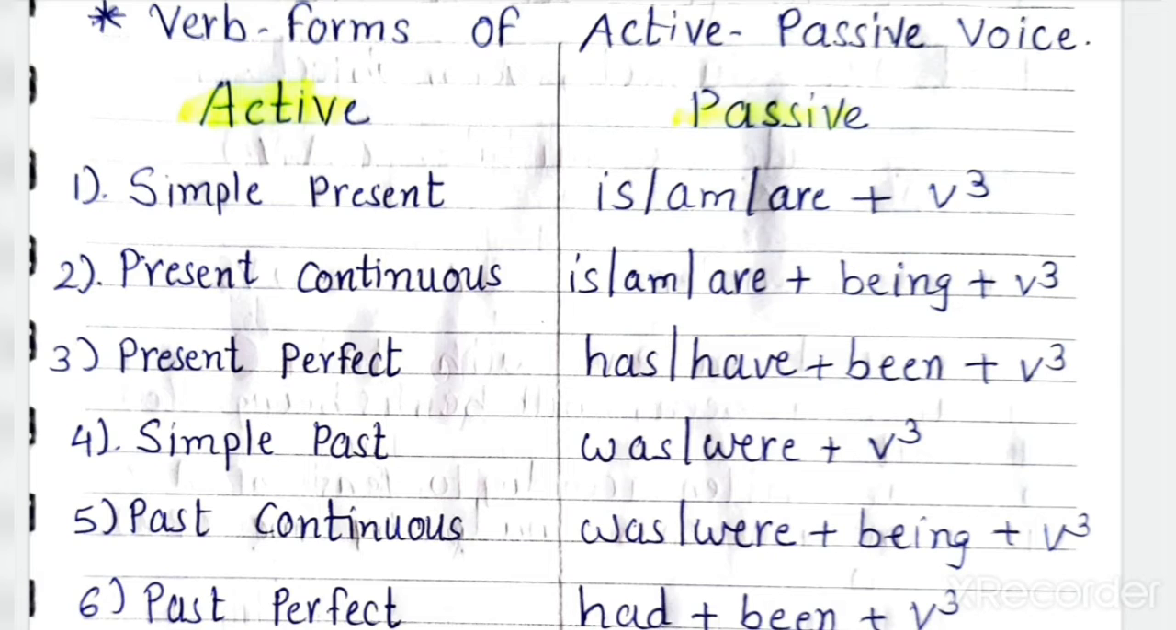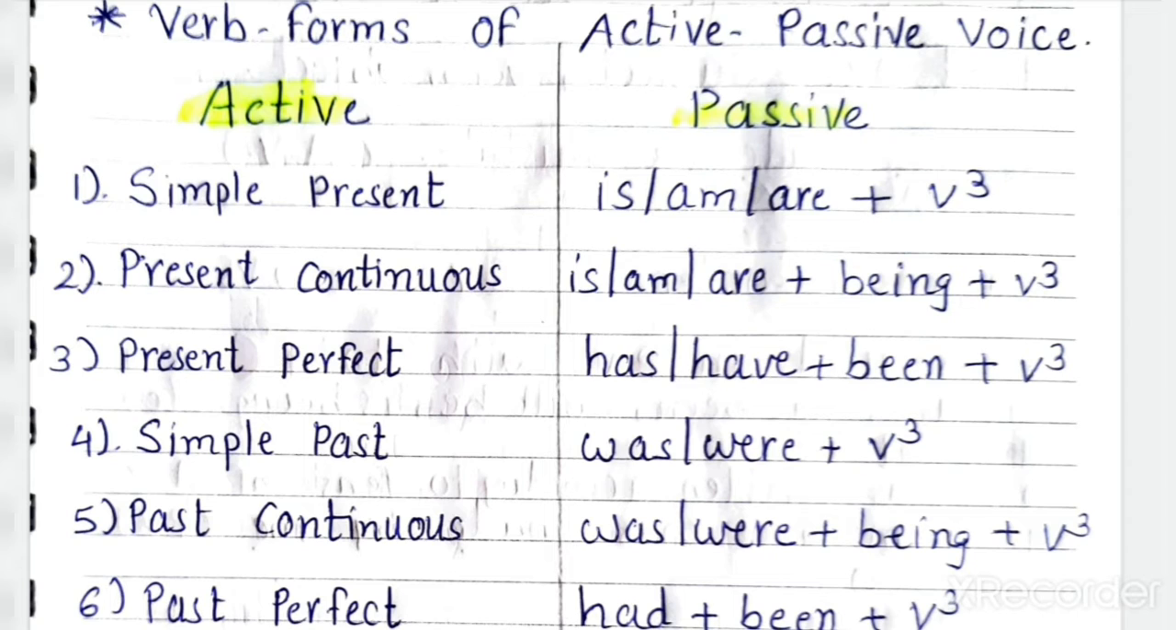Second one is present continuous tense. You know that continuous tense means ing form will come. So it is not possible to write the third form with ing. So here we have to add being with the to be form. Is, am, are plus being plus V3. V3 means past participle form of the verb.